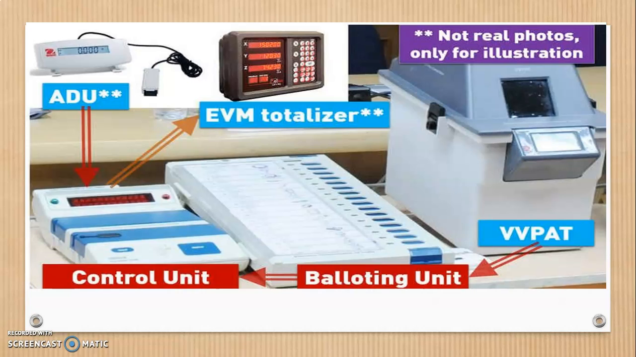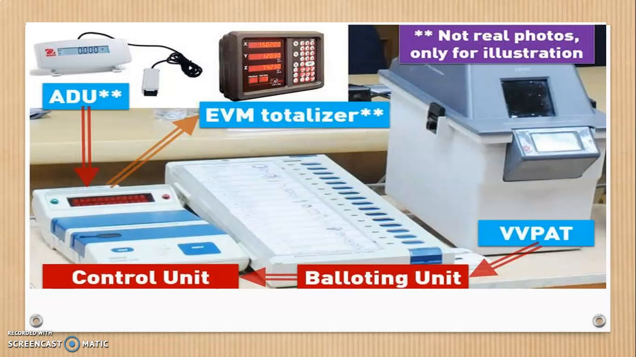Suppose 500 votes are supposed to be cast in this one machine. Out of that 500, how many votes have been cast? It will give you the exact total. Then you have the balloting unit, where you have the names of the persons who are standing for the election along with their symbols. The person who wants to vote will come, choose that particular candidate, and press that button, so the red light will blink and his vote will be cast.